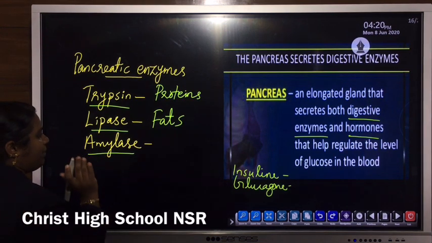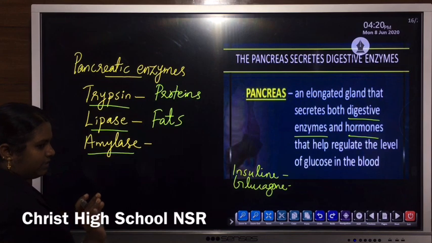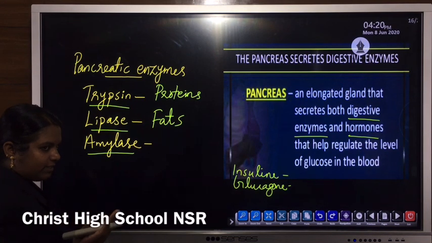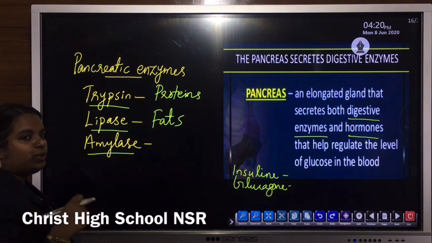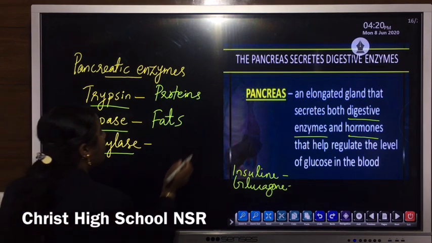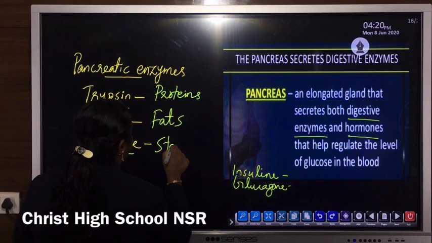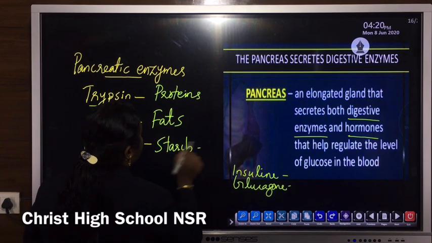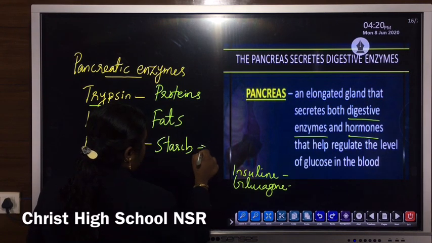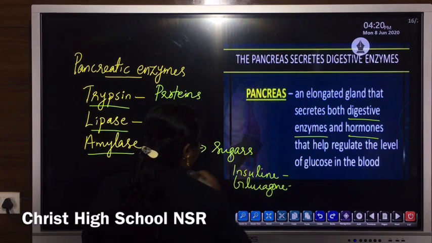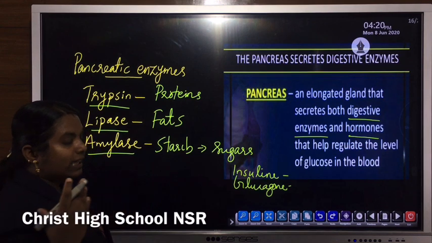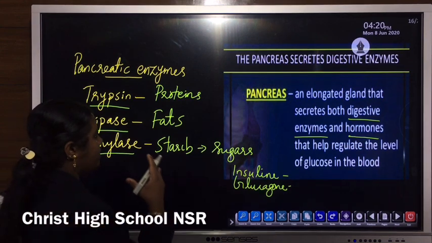Then amylase, pancreatic amylase. Salivary amylase breaks down starch into glucose. So here also it helps in the conversion of starch into simpler sugars like glucose, fructose, galactose, etc. As well as the fat.